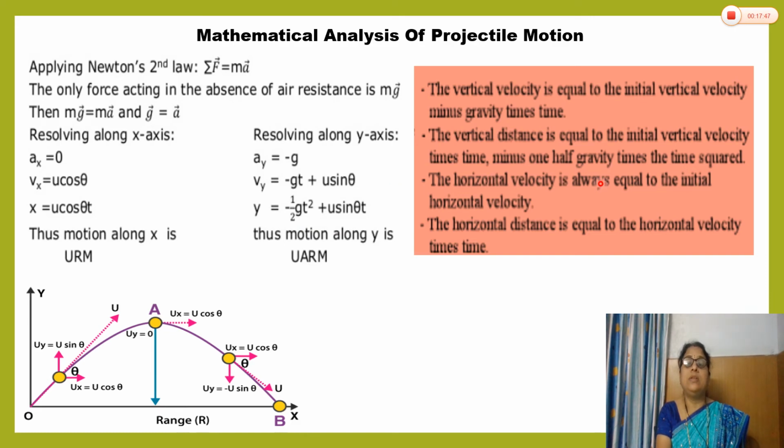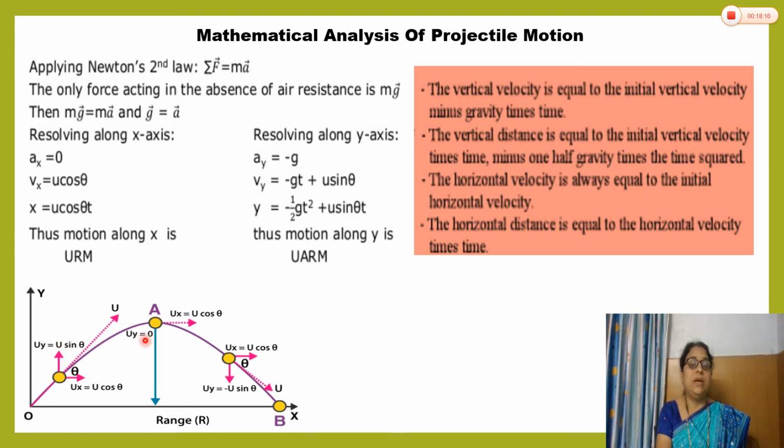The horizontal velocity is always equal to the initial horizontal velocity, that is u cos theta, and the horizontal distance is equal to horizontal velocity u cos theta multiplied by time. Here u is the initial velocity, divided into two perpendicular components: ux is equal to u cos theta, the horizontal component, and u sin theta is the vertical component.